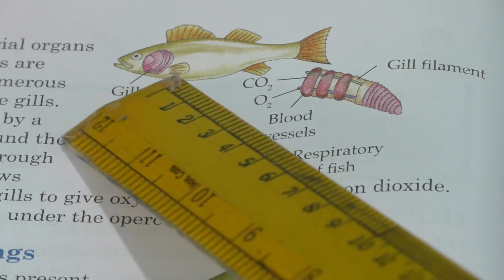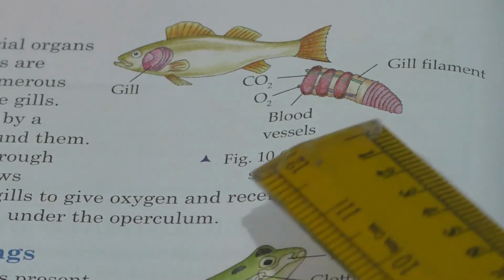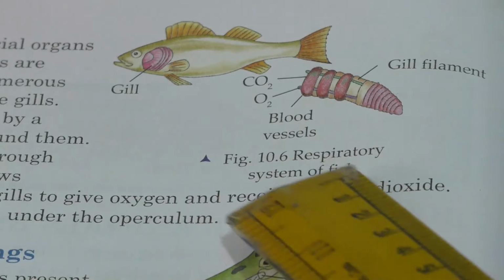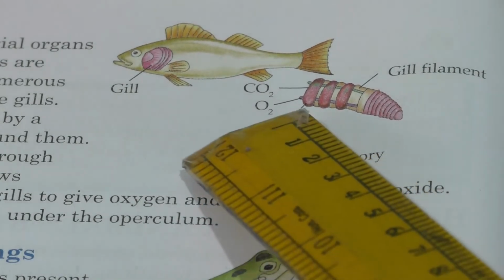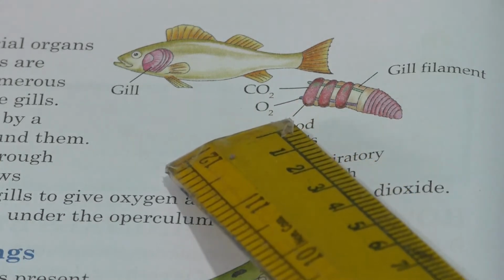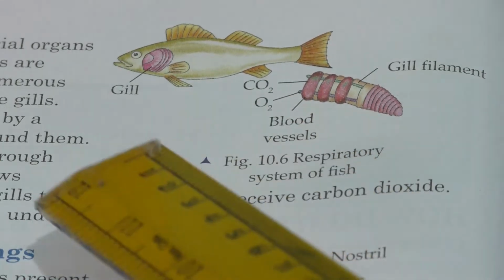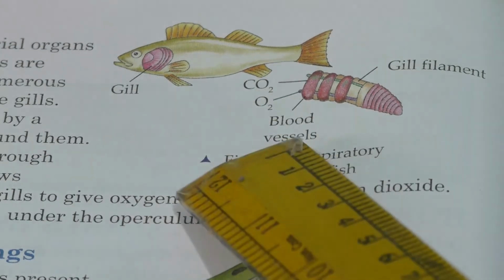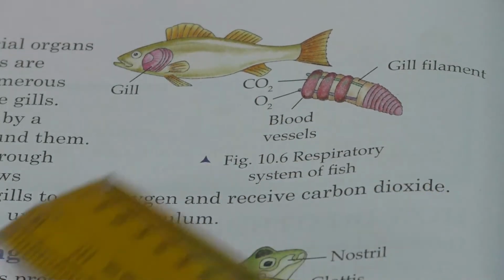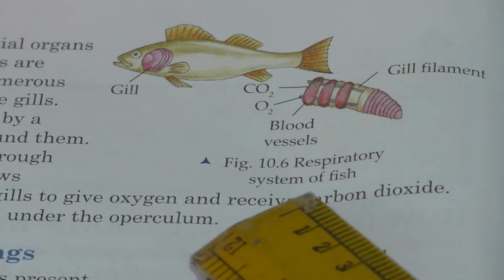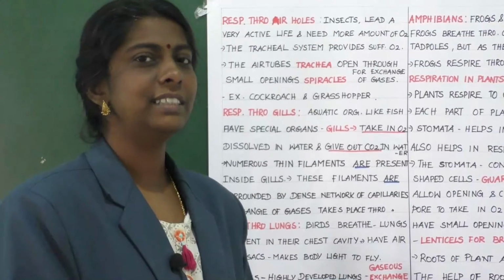Now they have given another structure, a detailed view of the gill structure, that is gill filament. And then they have shown carbon dioxide and oxygen, that is, the diffusion of carbon dioxide and oxygen is taking place in blood vessels. So this is the respiratory system of fish.